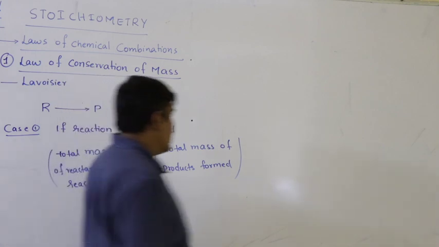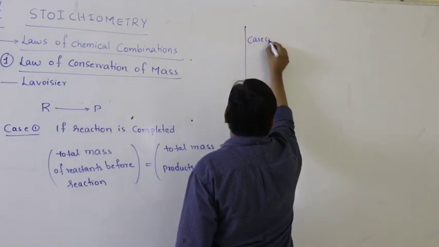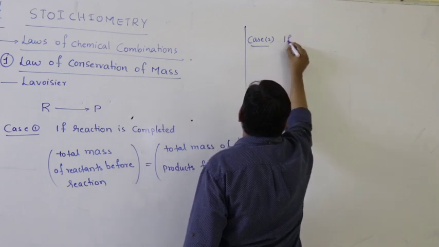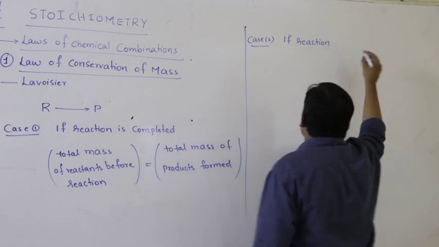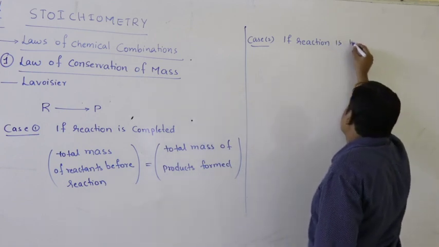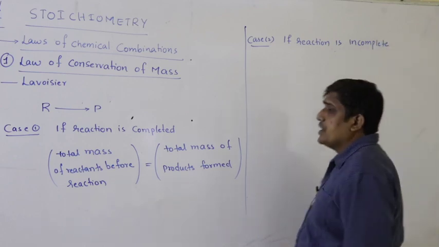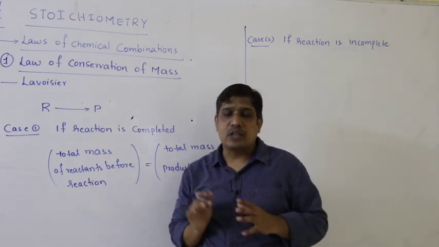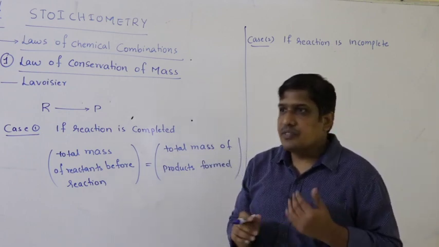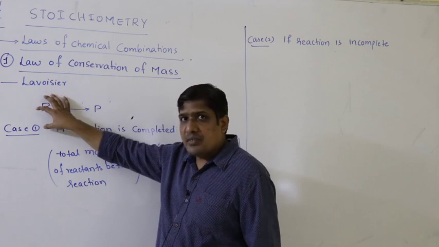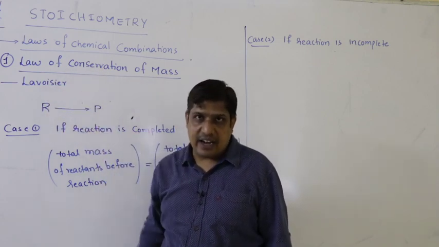Still we have one more case. What is that? Case 2, if reaction occurs partially, is incomplete. What is the meaning of that? Some part of the reactant, some portion of the reactants are converted into products. So if that is the case, some part of the reactants are converted into products, some part of the reactants left unreacted.